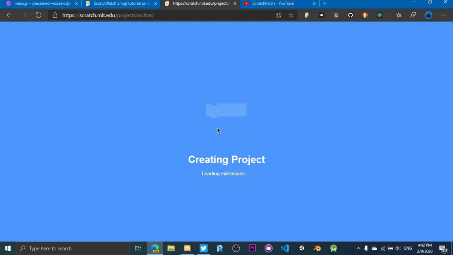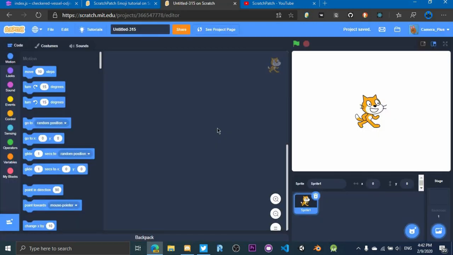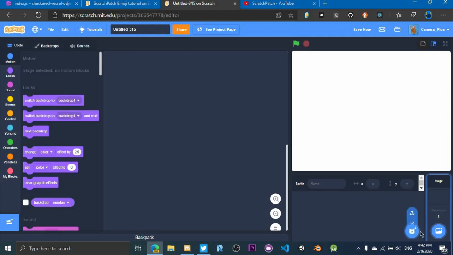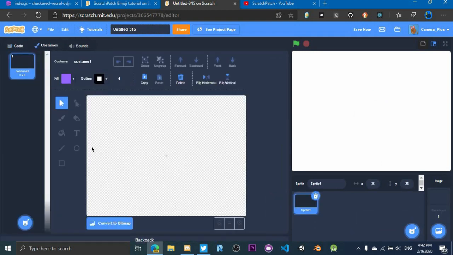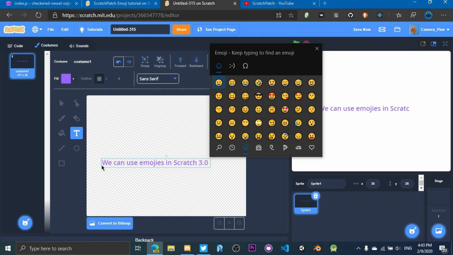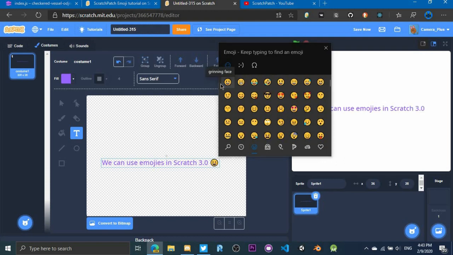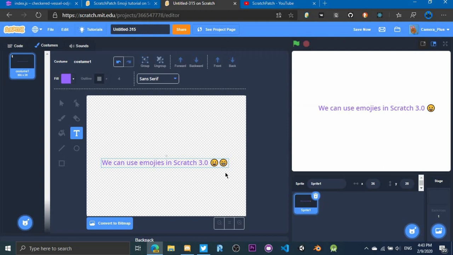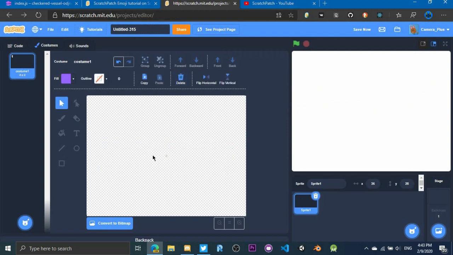Now you might ask, how is this possible, since Scratch is running identically on every operating system, right? Well, not quite. There are a few differences, and in this tutorial we're going to use the main one, the emojis. See, in Scratch 3.0, you can now put emojis in the text in some costume, which was previously impossible in 2.0. But, as you probably know, emojis are different on different operating systems, Windows, Mac, Android, etc. So we can use that trick to detect which operating system you are using.